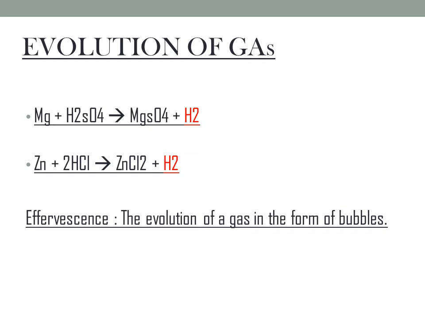When you add baking soda to a small amount of vinegar, you can see brisk effervescence. Brisk effervescence is observed when vinegar is added to baking soda. This is one of the characteristics of a chemical reaction, that is, evolution of a gas.